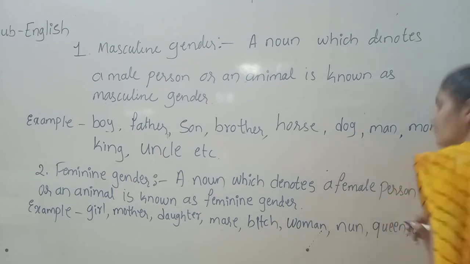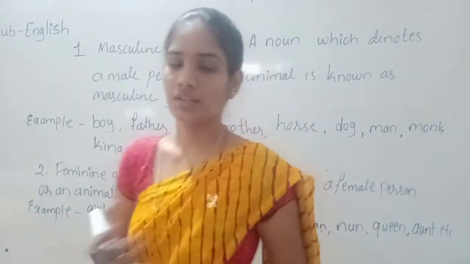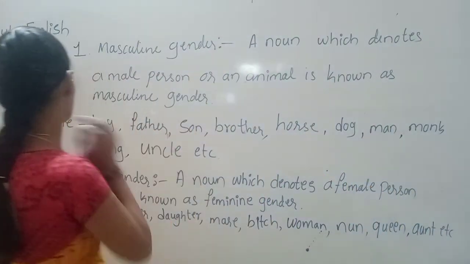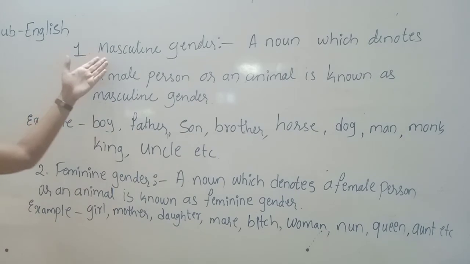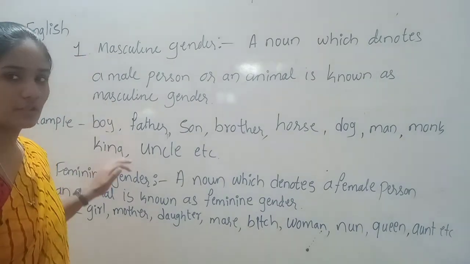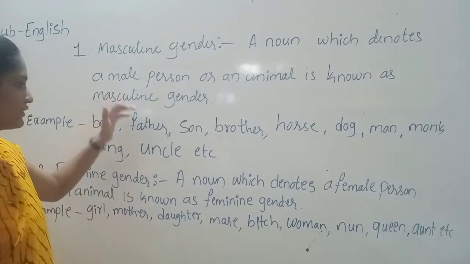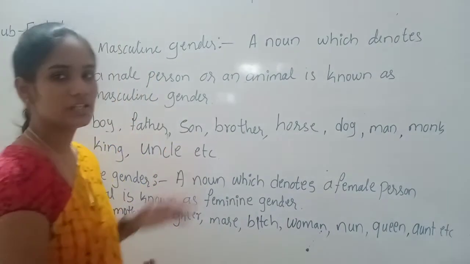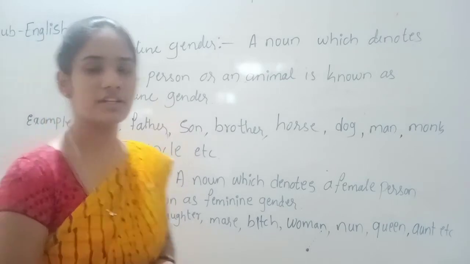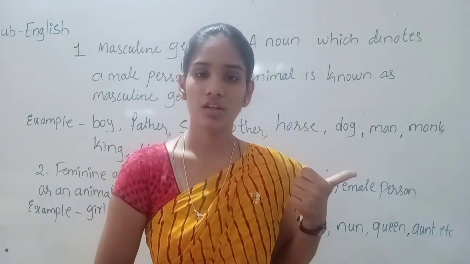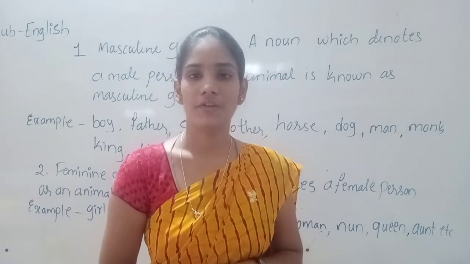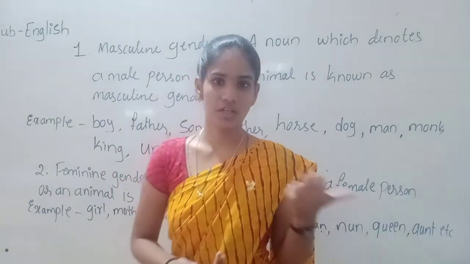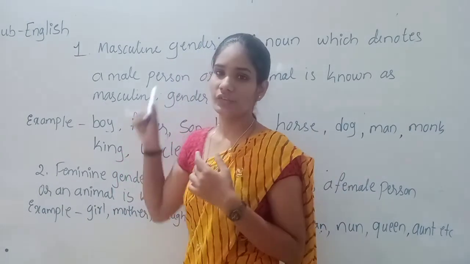Etcetera. So many feminine words we can see. Here we came to know what masculine gender is and what feminine gender is, and I have given you some examples also. So take it down, students. After that, two more genders are there. One is the common gender, and the other is the neuter gender, and we will come to know what common gender is and what neuter gender is. First, take it down.